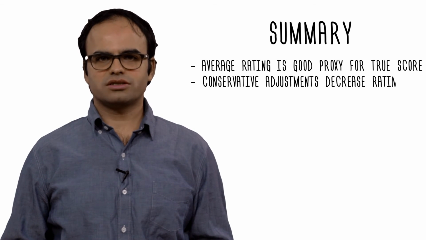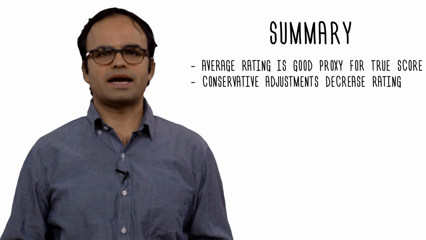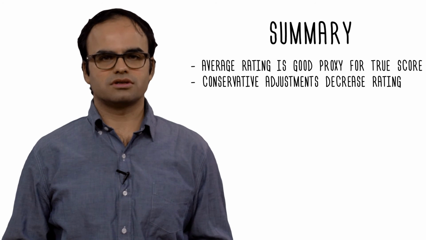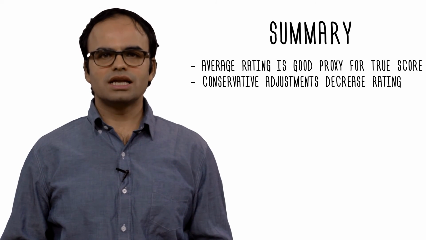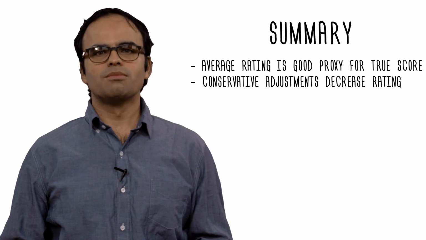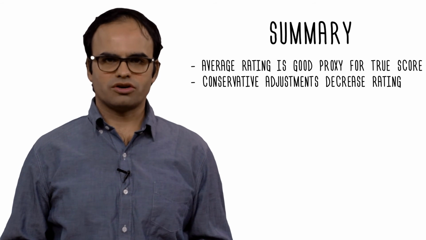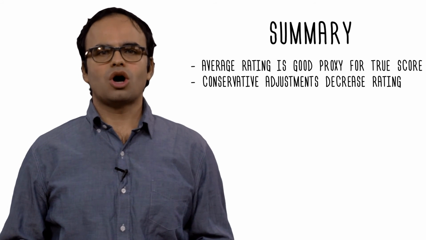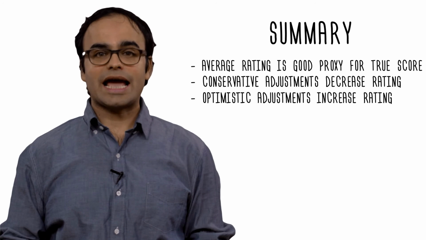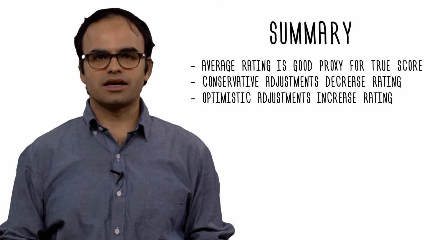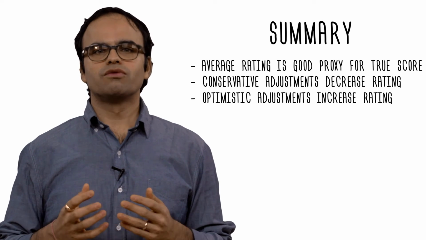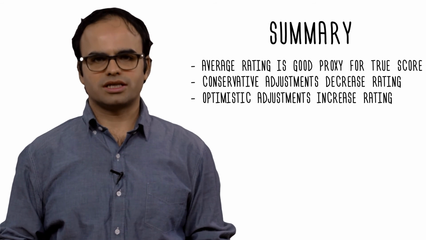Conservative adjustment suggests reducing rating depending upon the number of reviews, with fewer reviews leading to more reduction, more reviews leading to smaller reduction. Optimistic adjustment suggests increasing rating depending upon the number of reviews, with fewer reviews leading to more increase.